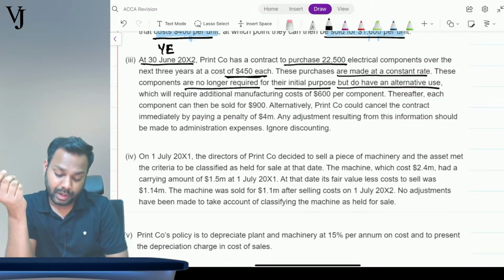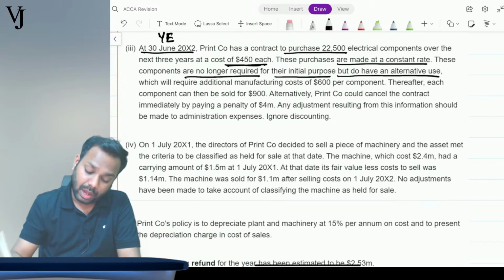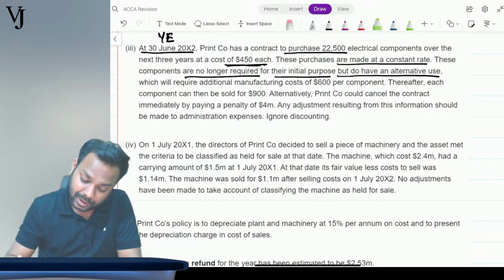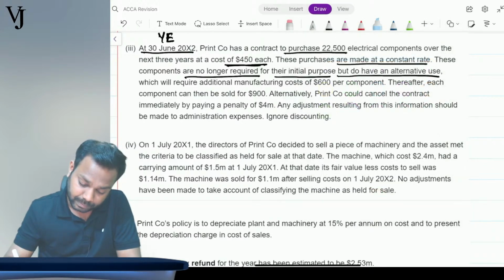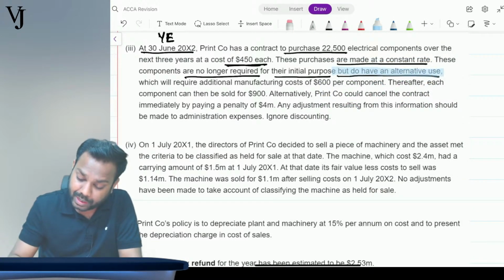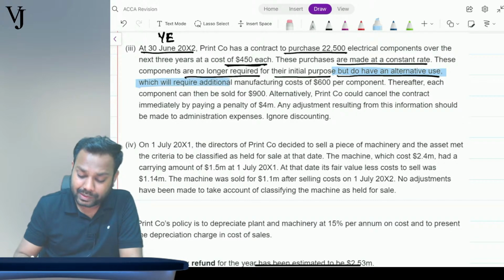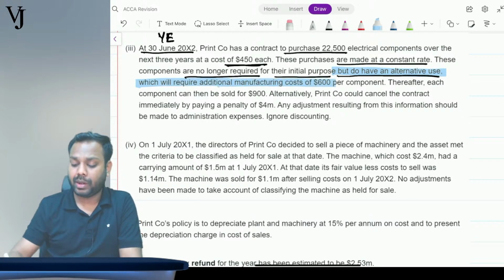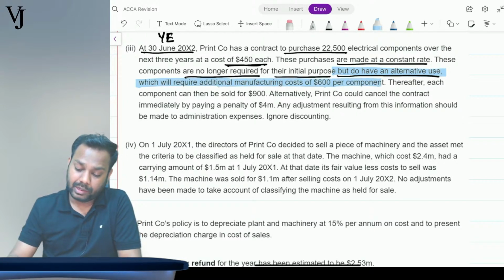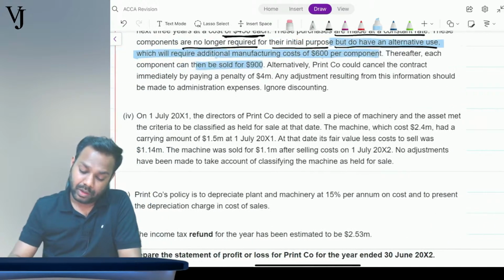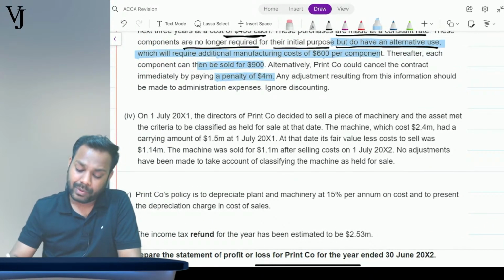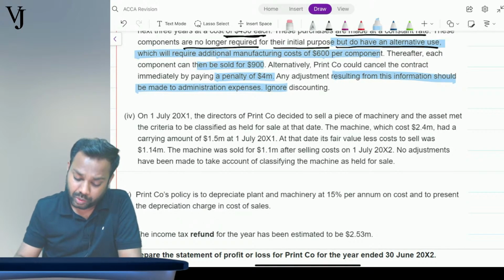Now, it says that but they do have an alternative use which will require additional manufacturing cost of 600 per component. Thereafter each component can then be sold for 900. Alternatively, Print could cancel the contract and pay a penalty of 4 million. Any adjustment resulting from this should be made to admin expenses.